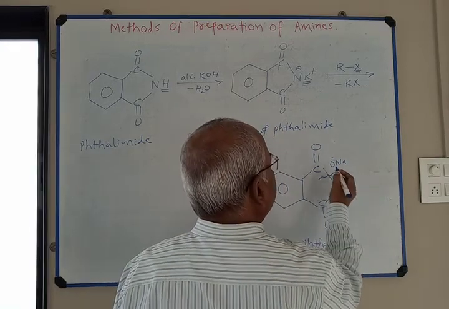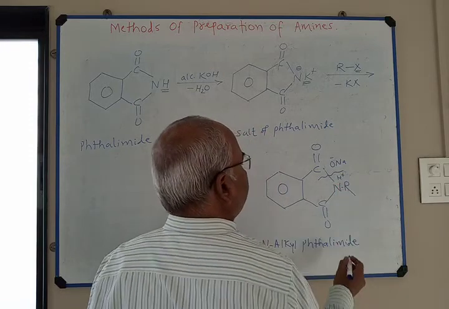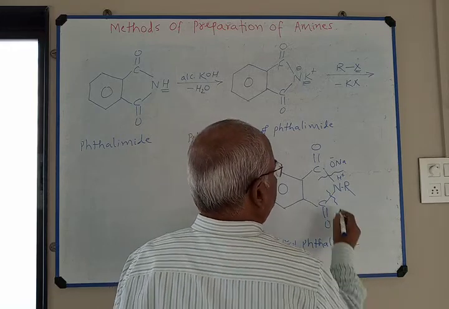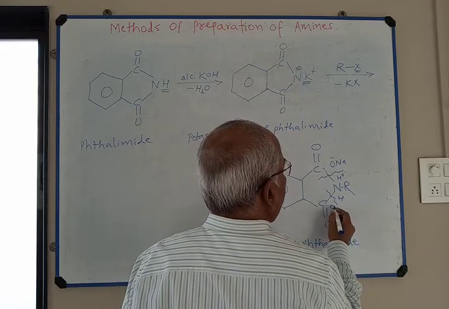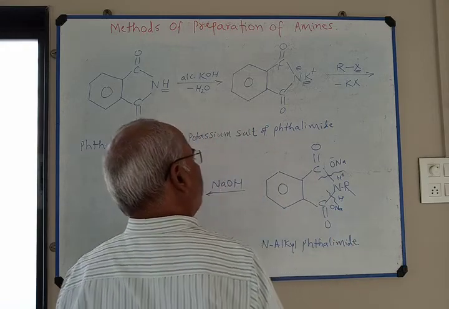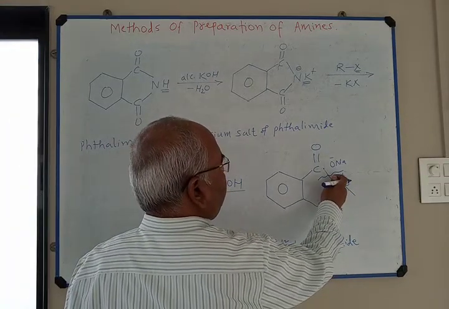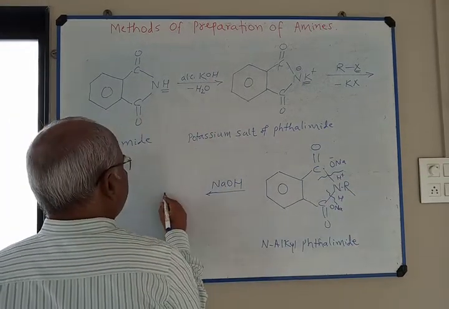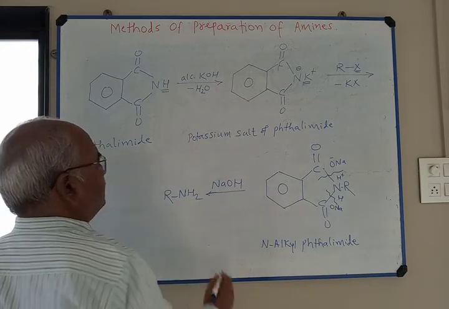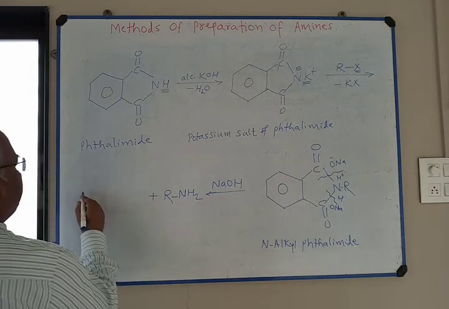NaO minus is added on this side and H plus is added on this side. Similarly, H is added on this side, ONa is added on this side, and we get RNH2, primary amine. Primary amine is the main product and this salt is produced.